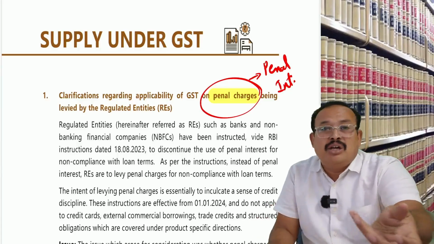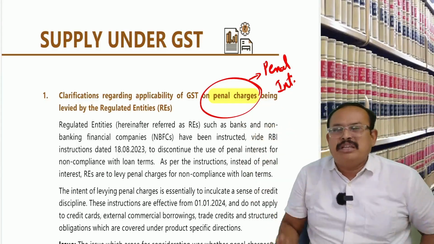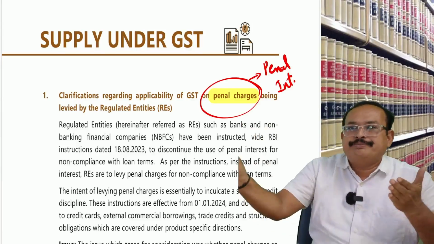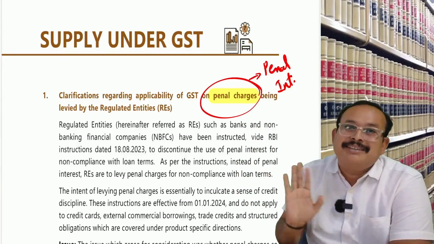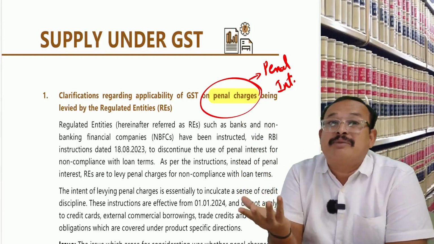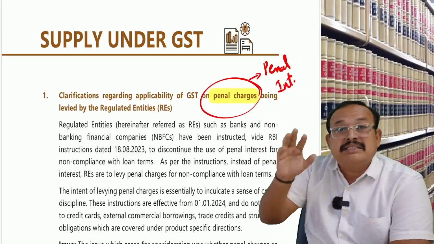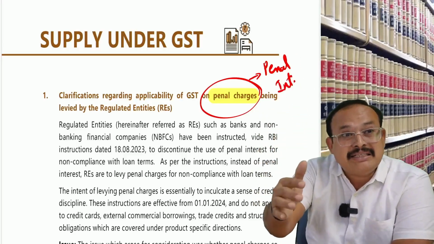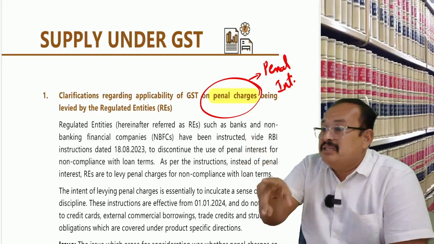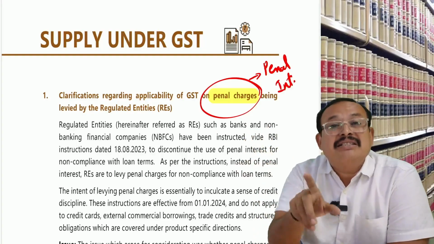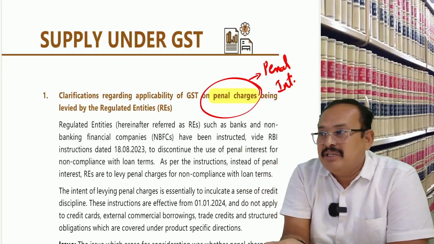Default of repayment of installments is the only thing we are charging for, sir. No, we do not know. You please pay the GST, notices issued by the department. Then the CBIC issued a circular to the field formations. Try to understand, this is a change by the RBI. Instead of charging penal interest, the RBI circulated a circular to charge it as penal charges instead of penal interest. A replacement of a name.